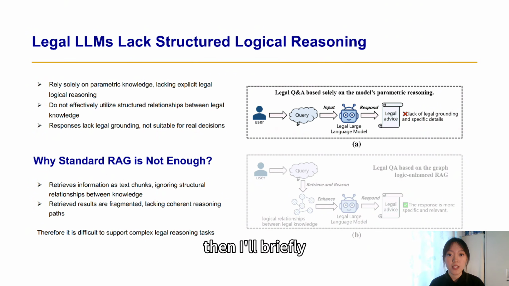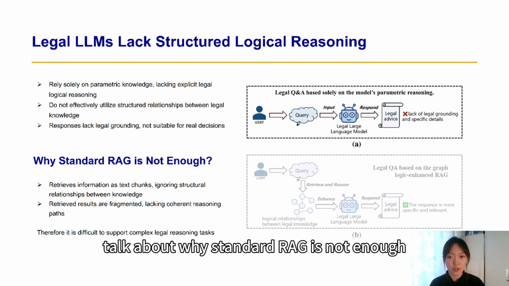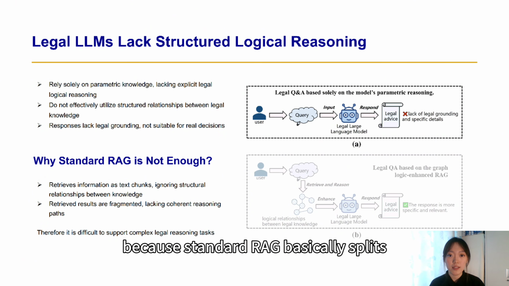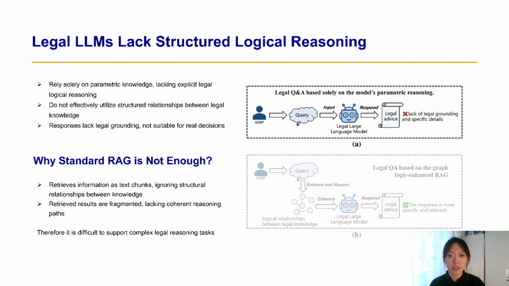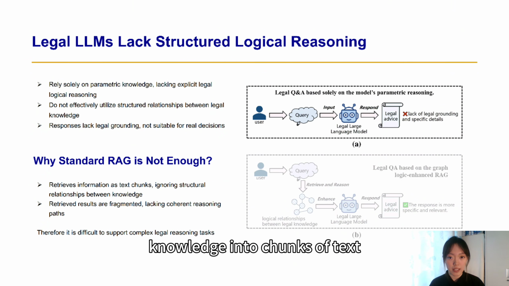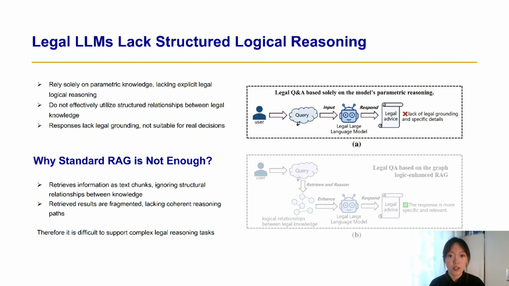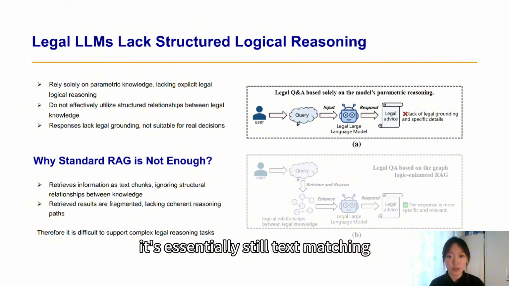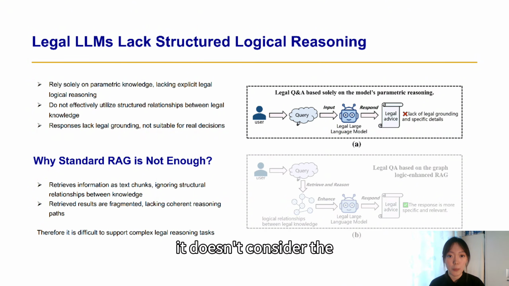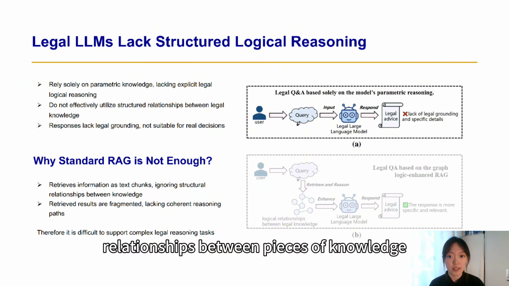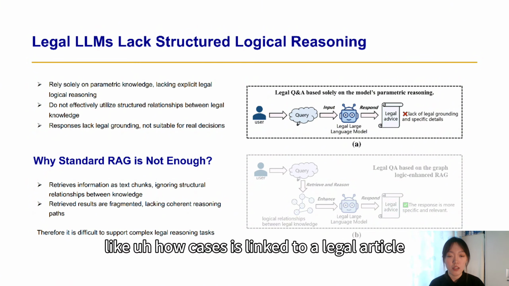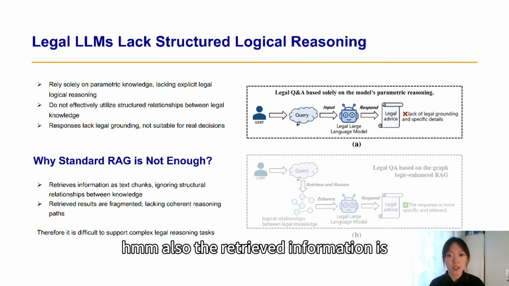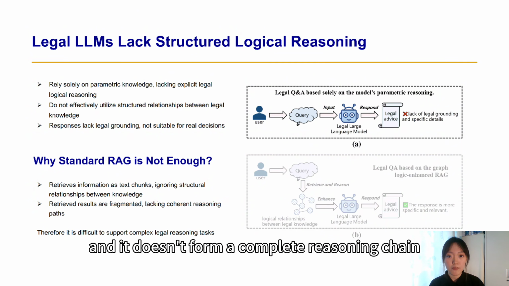Then I'll briefly talk about why standard RAG is not enough. Because standard RAG basically splits knowledge into chunks of text and retrieves them. It's essentially still text matching. It doesn't consider the relationships between pieces of knowledge, like how a case is linked to a legal article. Also, the retrieved information is fragmented, and it doesn't form a complete reasoning chain.